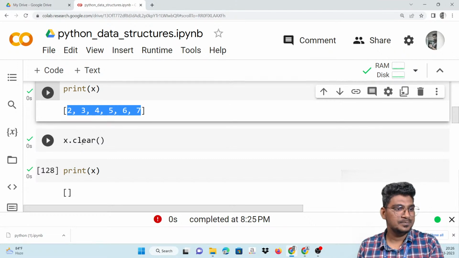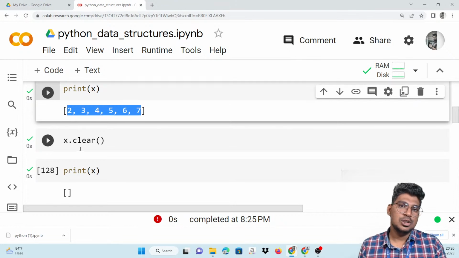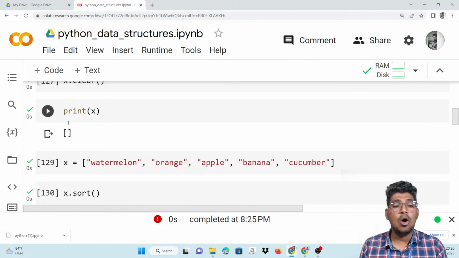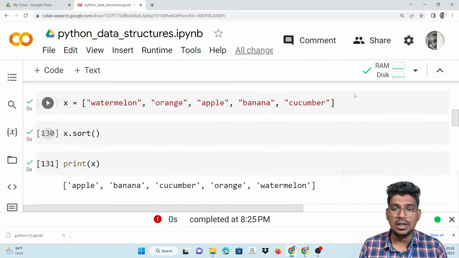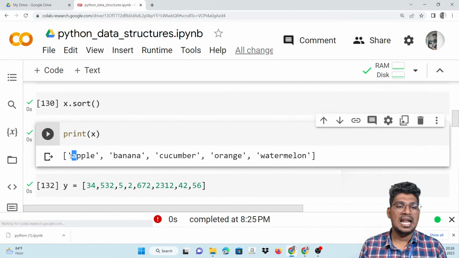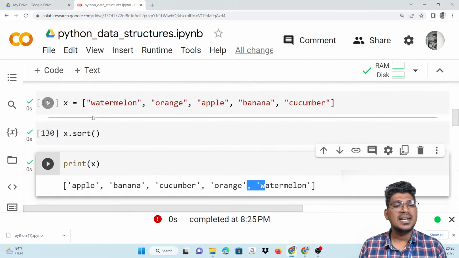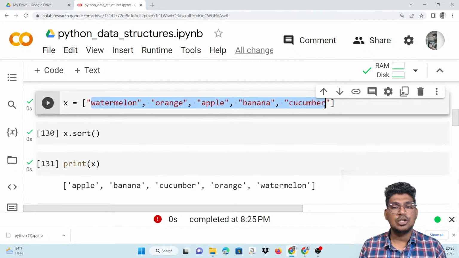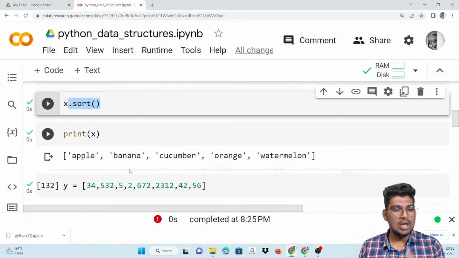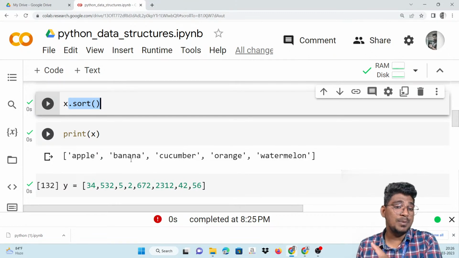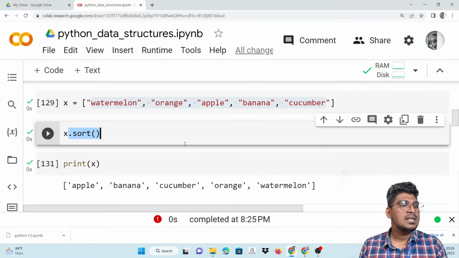Then dot clear. Dot clear is going to clear all the items inside the list. Then sort is going to make the ascending order of this particular list. You can see here, based on the alphabet: apple, banana, cucumber, orange, and watermelon. Here you create a different order, but when you use dot sort, it is going to make the ascending order based on the alphabet.